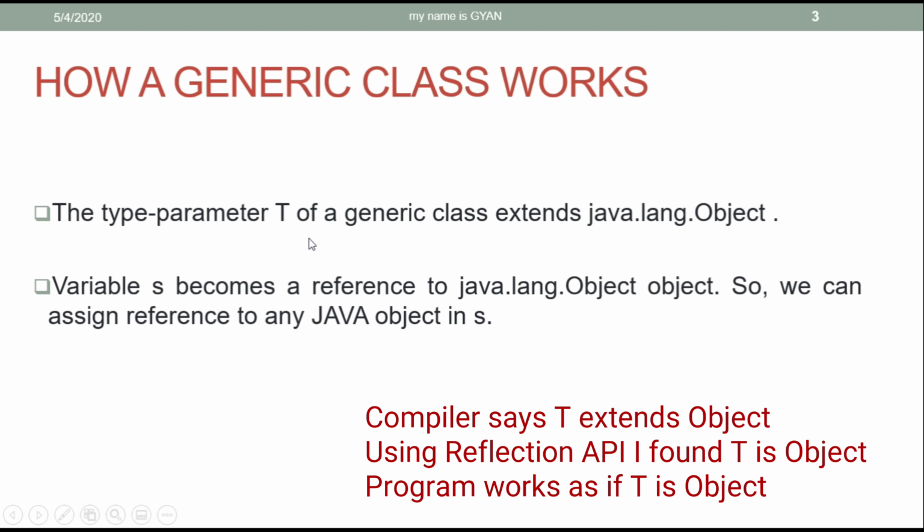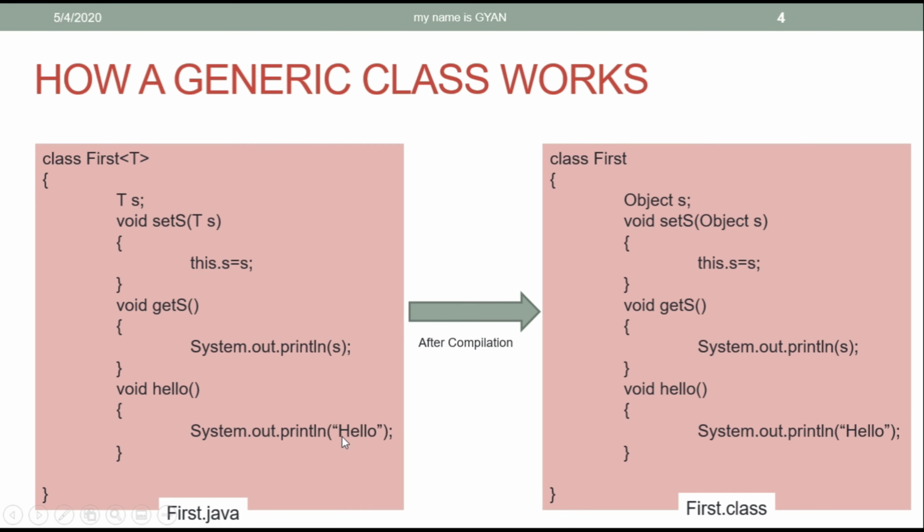The type parameter T of a generic class extends java.lang.Object. The variable s becomes a reference to java.lang.Object. So we can assign a reference to any Java object in s. But the question is, who stops us doing it? This is First.java, and after compilation, First.class becomes like this. The variable s becomes a reference variable of type Object, which can store any object reference.